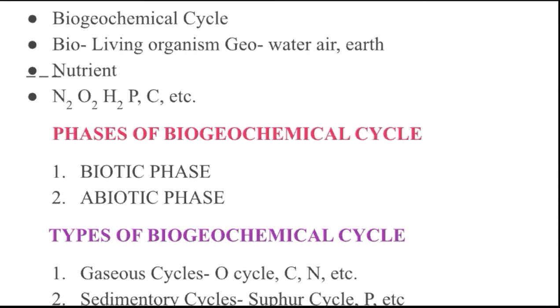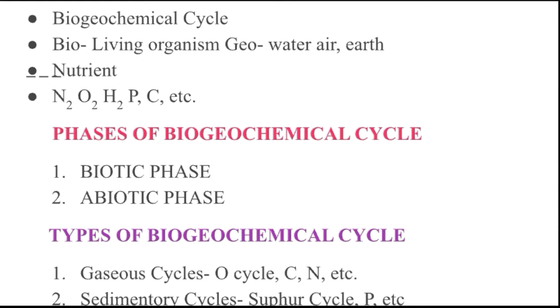Another point: organisms are built up of chemical substances. They require certain chemicals like nitrogen, oxygen, hydrogen, phosphorus, carbon, etc. It means that without these chemicals, organisms cannot be built up.